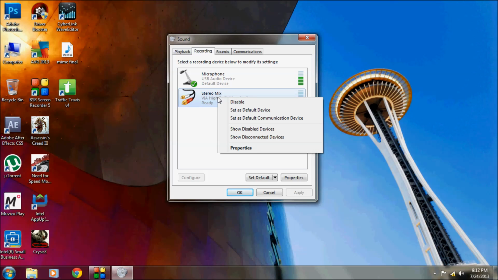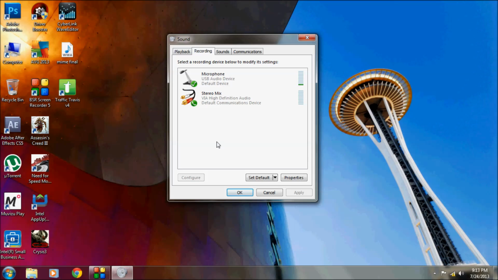If you see a mono mix or other similar options, you can go for it, because all those have the same functions. So now right click on stereo mix and set it as default communication device.